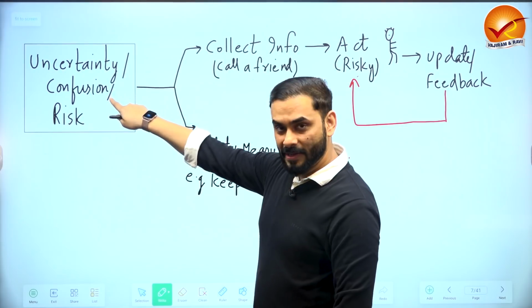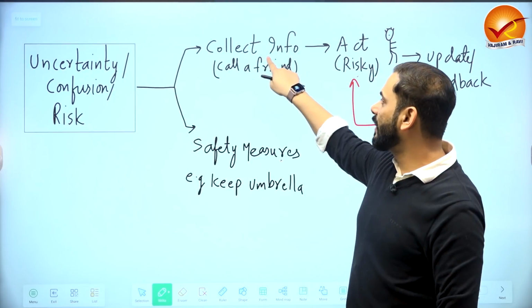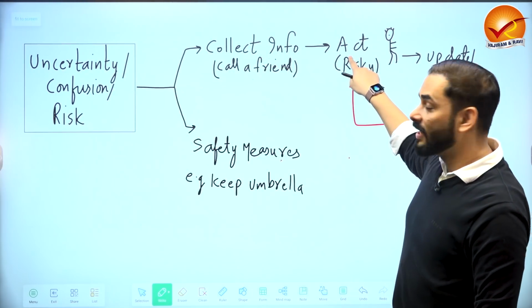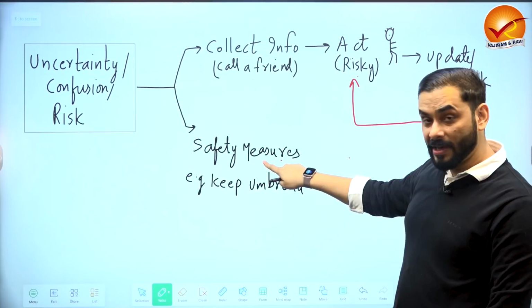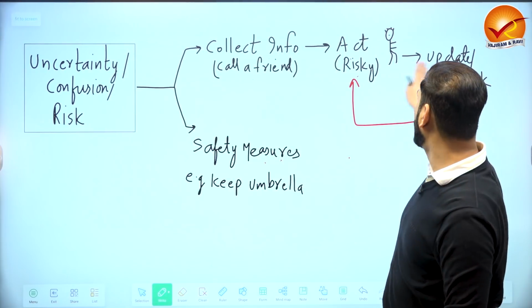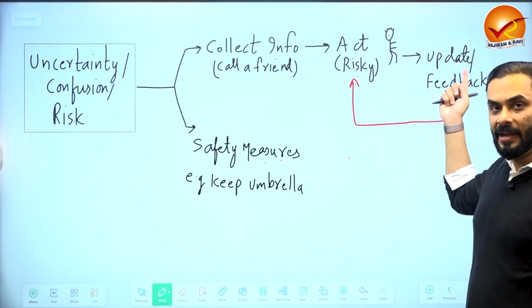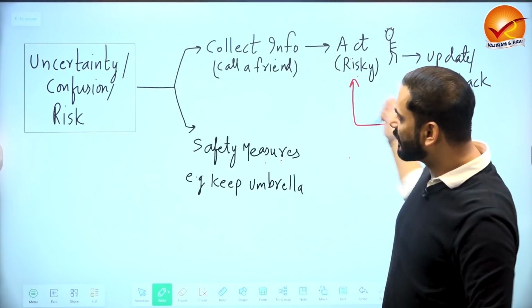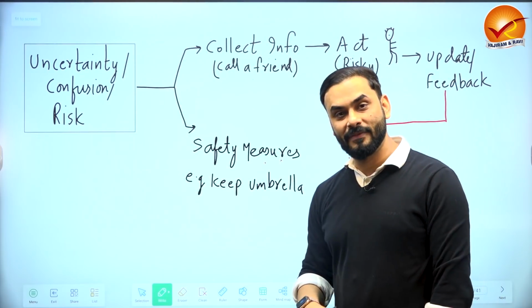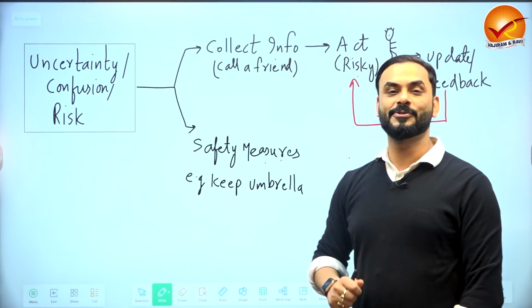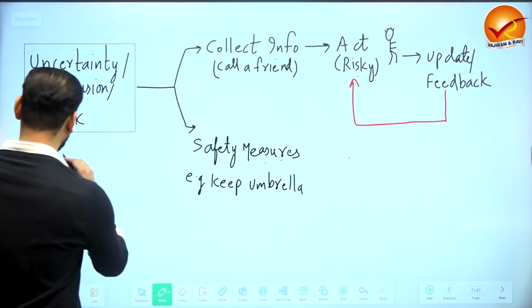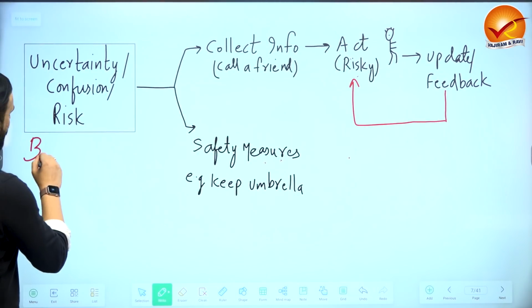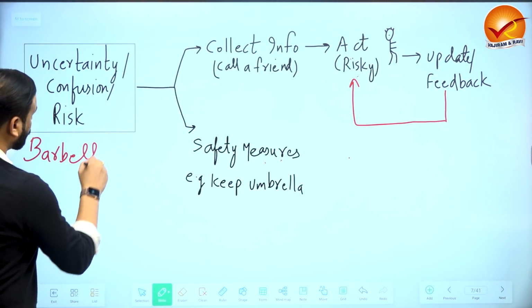So what are the steps that you do? Number one, in uncertainty, you first collect information. Then you take a decision to go out. You also create some safety measures, right? And then you keep moving and you keep updating yourself about the weather while you are going out. This whole set of activities that you have done has a very nice name actually. This part is called Barbell Strategy.